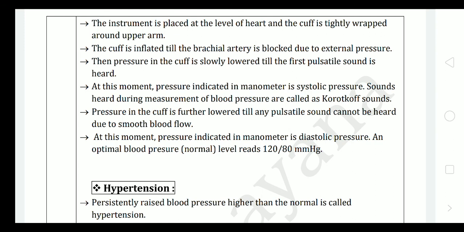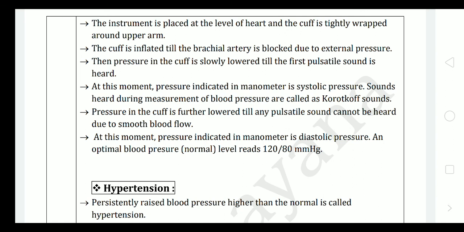The cuff is inflated till the brachial artery is blocked due to external pressure. Then the pressure in the cuff is slowly lowered till the first pulsatile sound is heard. At this moment, the pressure indicated in the manometer is the systolic pressure, that is the pressure of the systole in the ventricles of the heart. Sounds heard during measurement of blood pressure are called Korotkoff sounds.